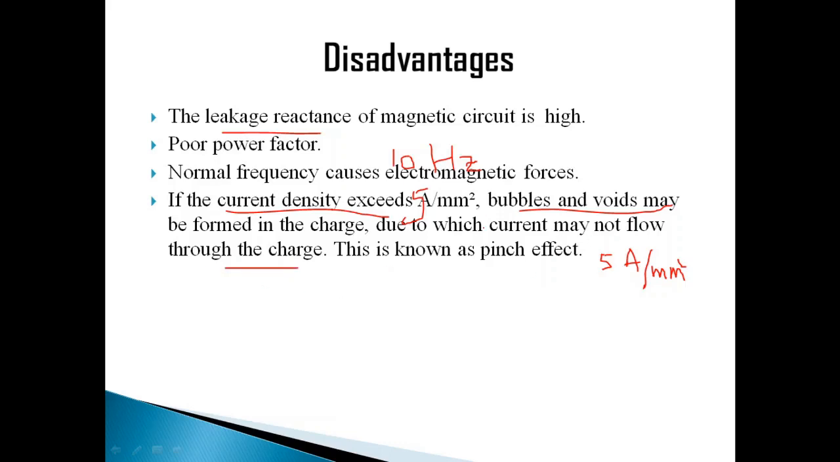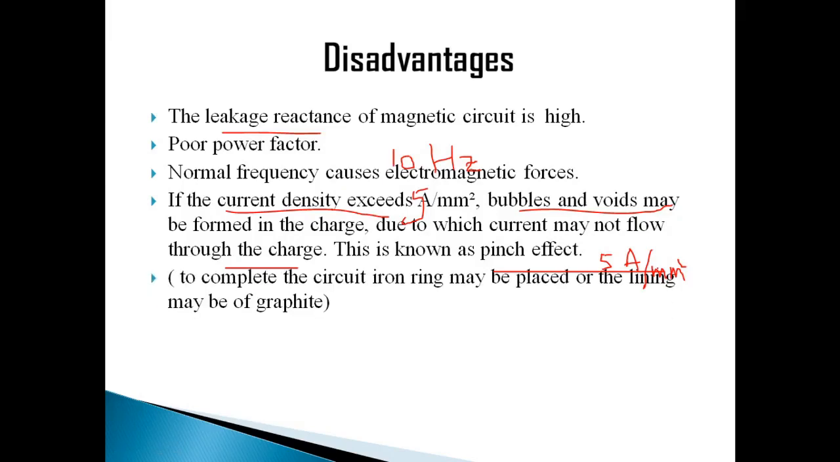This effect is called pinch effect. Pinch effect means it is possible to have a separate layer on the charge. On the charge you will have bubbles, and current passes through those bubbles. Then the charge will not get current at all. So heat will not be developed in the charge. That is a problem, right? So that effect is called pinch effect.